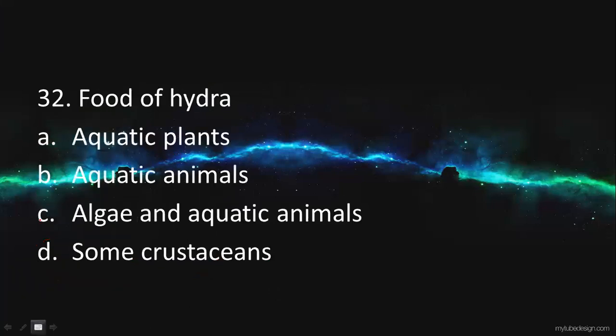Food of hydra. We all know hydra is an aquatic organism. So what will be the food? Whether it will be an aquatic plant, algae, an aquatic animal, or some crustaceans. Yes, the hydra will be taking some crustaceans as food. Since it is a freshwater organism, they are carnivorous in nature and they will be feeding upon small aquatic animals, especially fond of small crustaceans. The answer will be some crustaceans. Right.